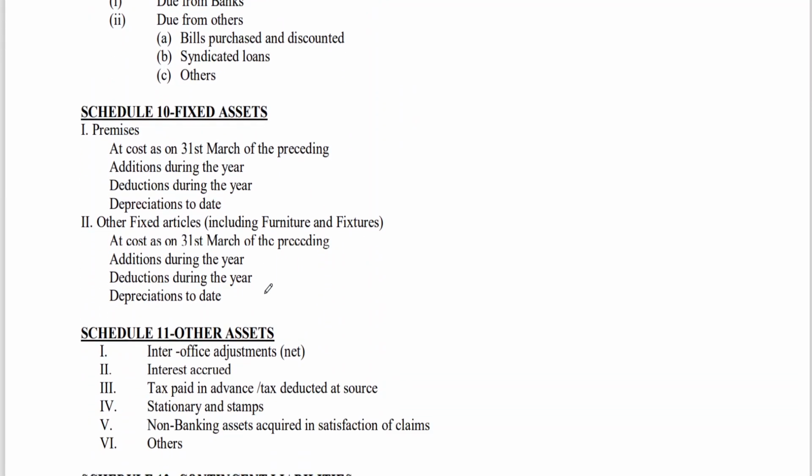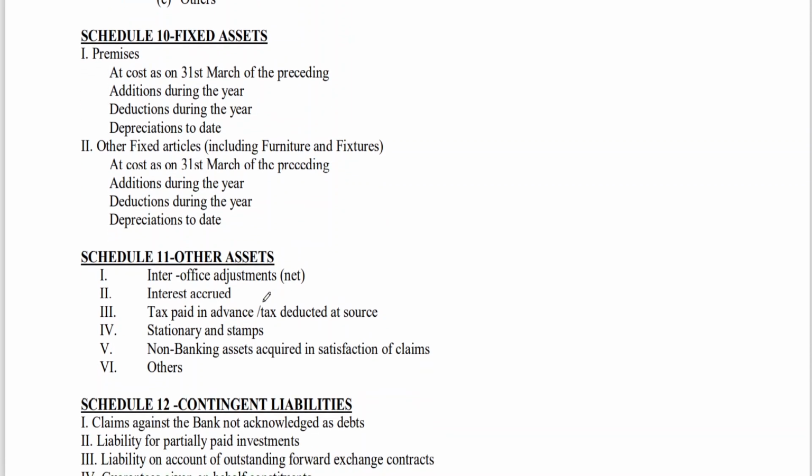Schedule 10, fixed assets. So cost minus provision for depreciation, accumulated depreciation. If current year depreciation is not provided, it is to be added to accumulated depreciation, and from the cost price, plus additions, minus deductions, which means any payment, etc., minus depreciation to date, you will get the closing book value. So is the case of other fixed assets. Schedule 11, other assets, I have just now told you.